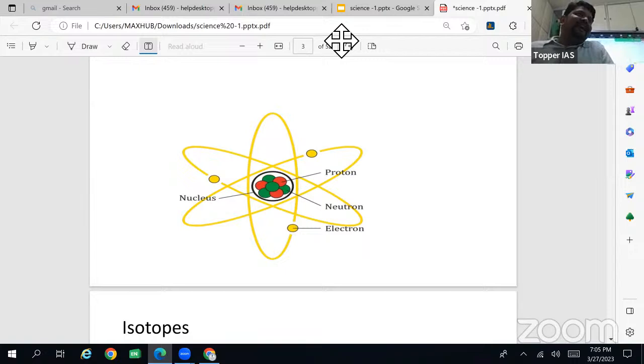The structure of the atom is maintained due to the attractive forces, called nuclear binding forces, and also the repulsive forces of the protons. Here electron and proton play a very major role. That we will study in nuclear technology, how fission and all will happen.